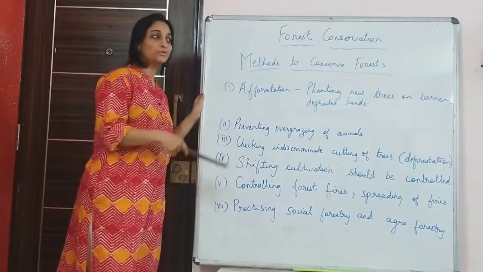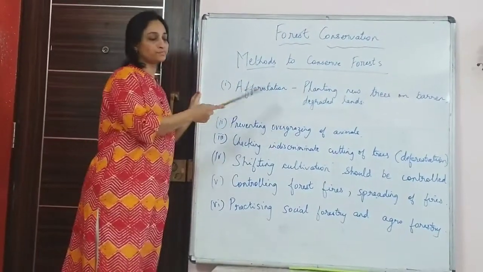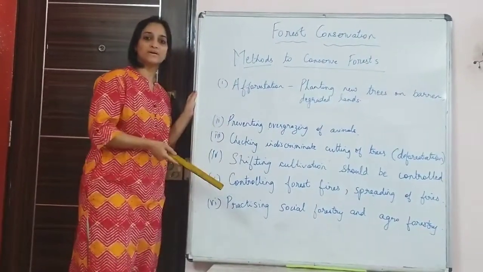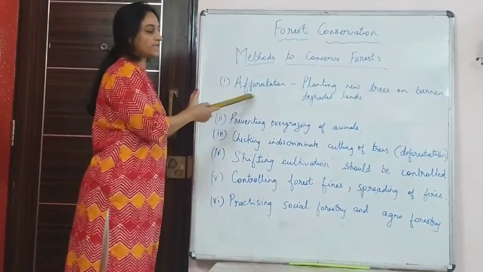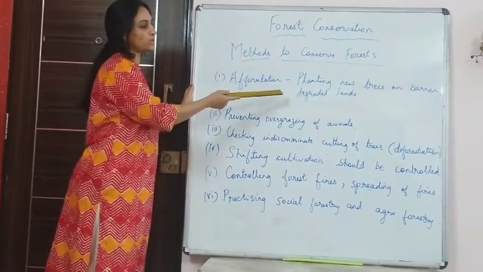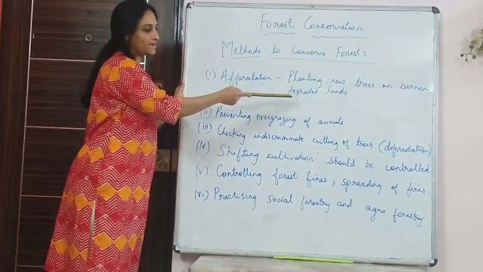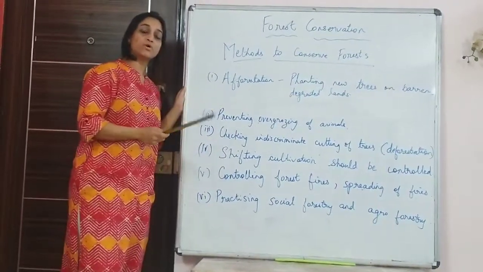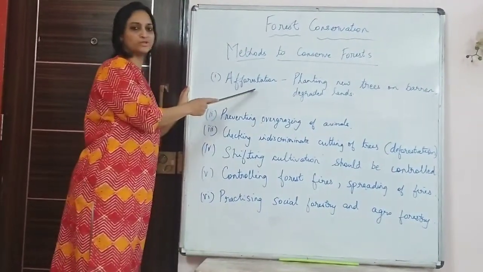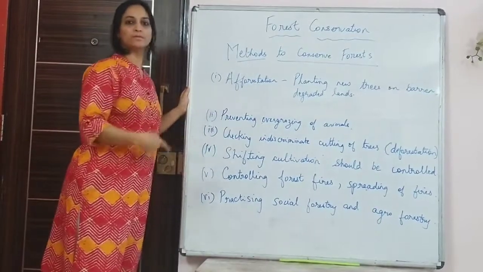So, in order to increase the forest cover, there are certain steps that the government has taken. The first one is afforestation. Afforestation means planting new trees on barren land, degraded land. There is another term called reforestation that I have not mentioned here because that also comes under planting trees.